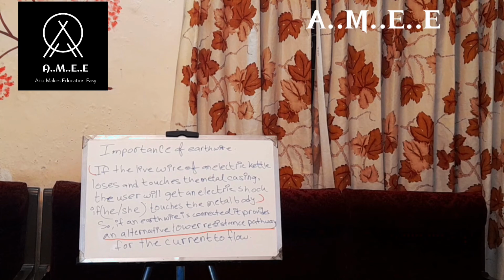If the live wire of an electric kettle loses and touches the metal casing, the user will get an electric shock if he or she touches the metal body, full stop. So if an earthwire is connected, it provides an alternative lower resistance pathway for the current to flow, full stop.